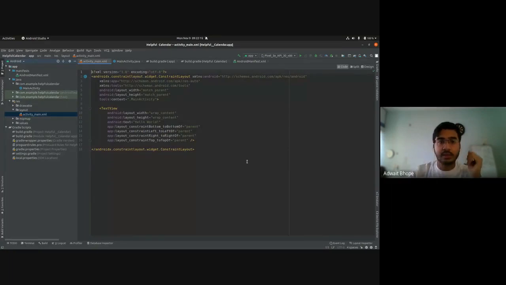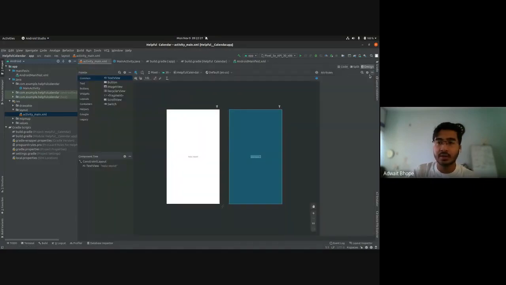So this is where you'll see the code for this layout. So it's okay, we don't have to deal with this right now. We can head over back to the design tab and start designing our application using this design editor.